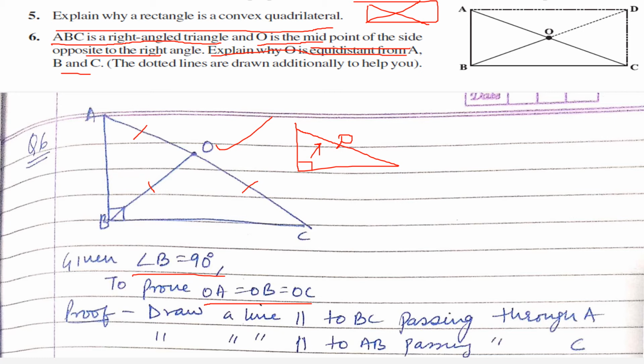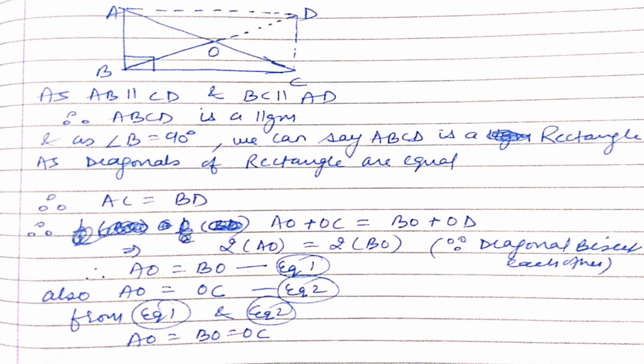Construction is simple. Draw a line parallel to BC passing through A like this. Draw a line parallel to AB passing through C like this. Suppose they both join at point D. So what have we obtained? A quadrilateral. So this is the quadrilateral ABCD. Now this is not only a quadrilateral, it is a special quadrilateral.